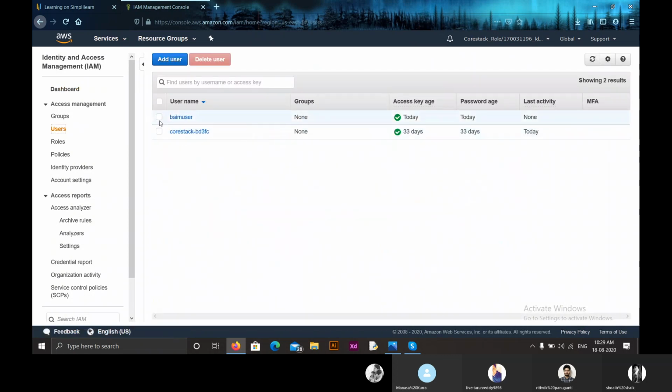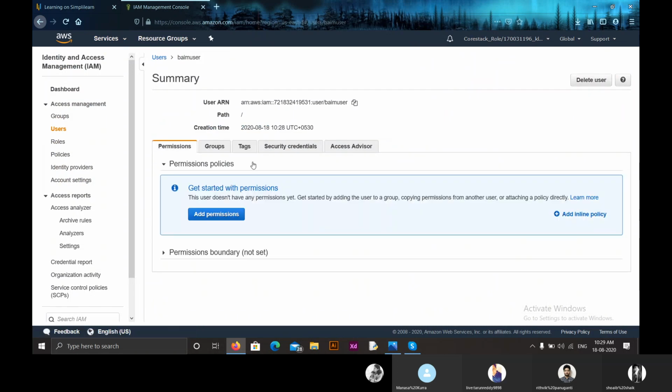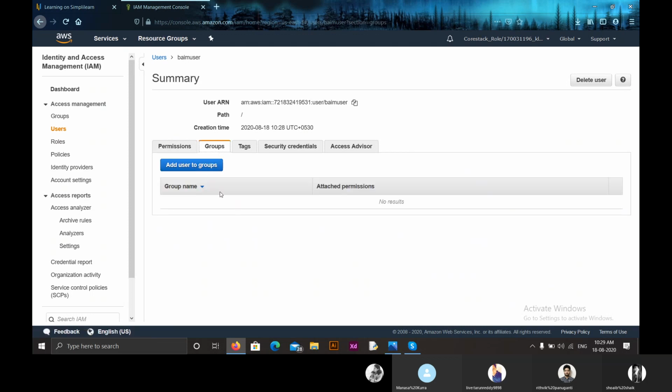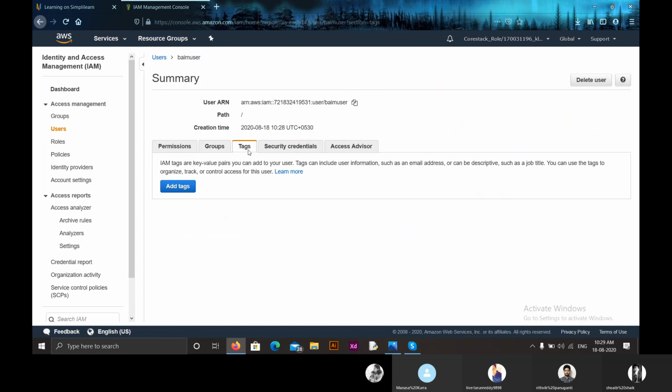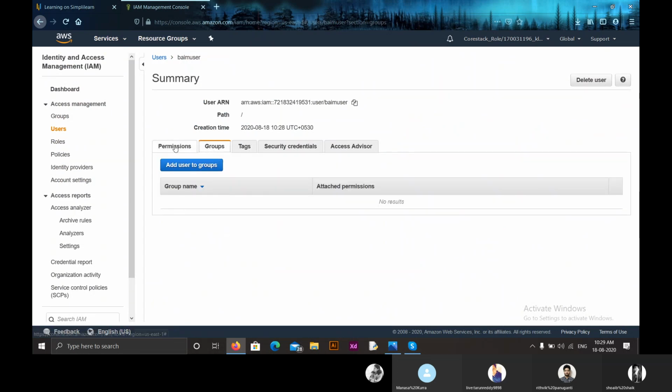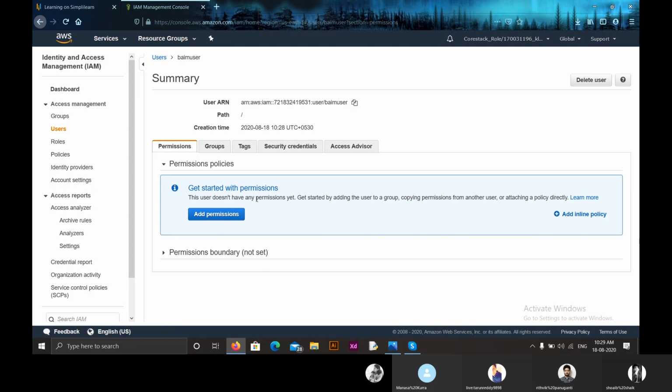So this is the user we created. Let us see the details in it. Here we can add permissions for our user if we want to, and these are the groups. There are no groups added to our user, and these are the tags. We have not given any tags. If you want to add tags, you can do that. If you want to add groups, you can do that here. If you want to give permissions, you can give that here.